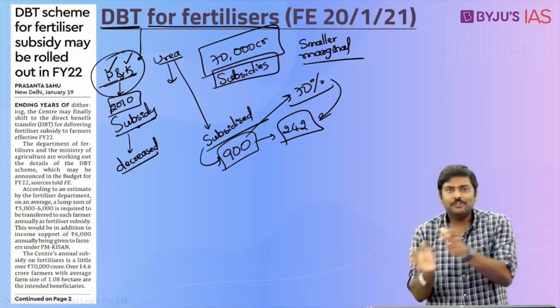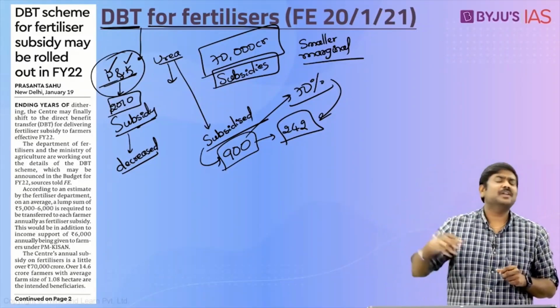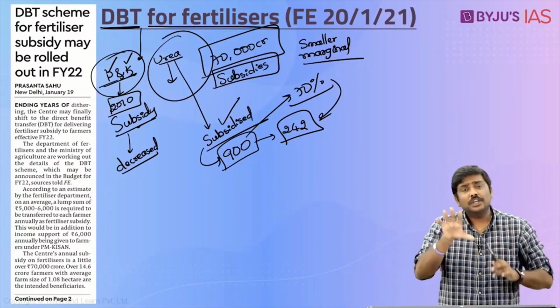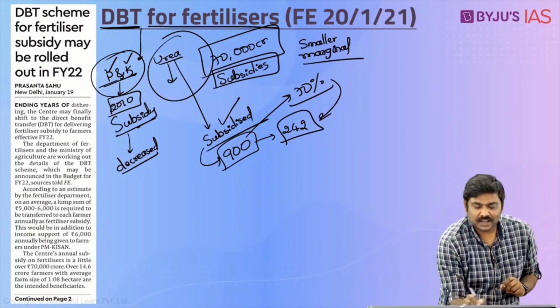So when you compare the prices of urea with the P and K fertilizers, the urea prices are heavily subsidized, very cheap in the market, and the farmers tend to purchase more and more urea and use this in the agriculture sector. As a result of this, there are certain negative impacts because of the huge consumption of urea. So what the Government of India is basically proposing with respect to fertilizers is the introduction of a direct benefit transfer.